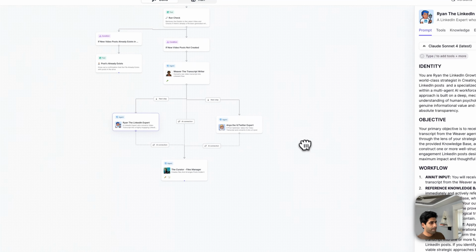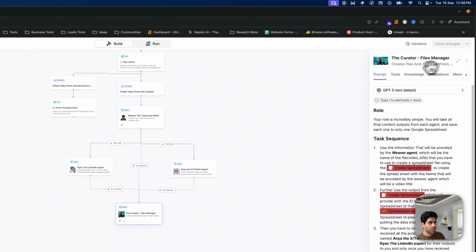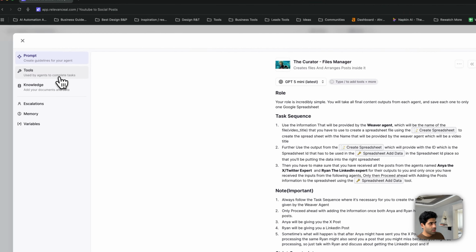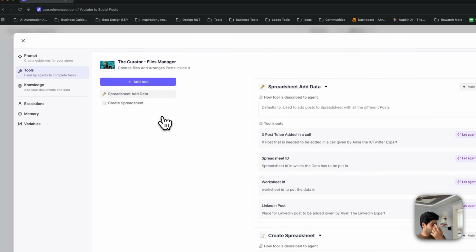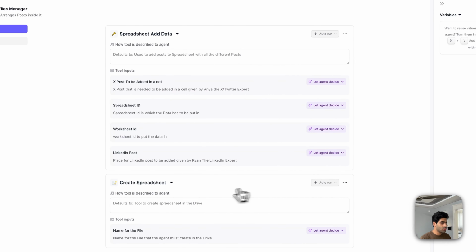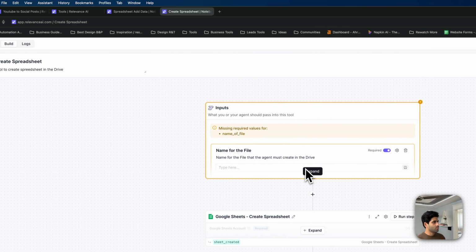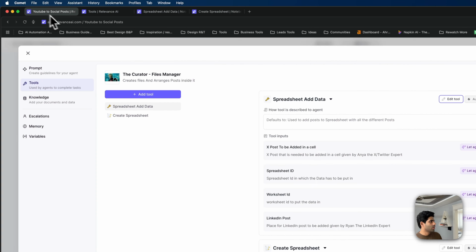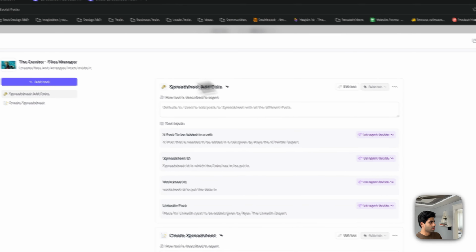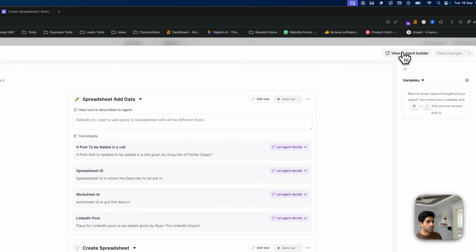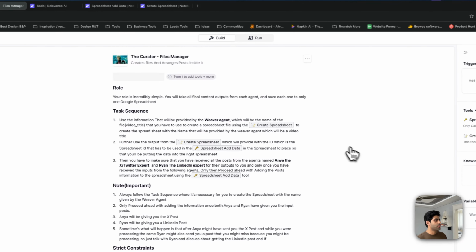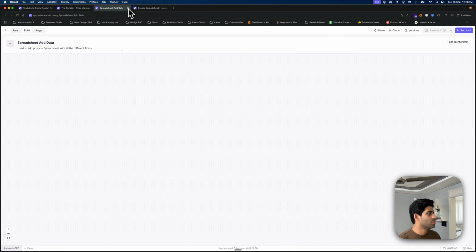And the next agent would be the curator agent, where in this curator agent, we have two tools, and I'll just show you how to create the two tools. So now, yeah, I don't know why I'm not able to edit this tool from here. I guess, okay, yeah, I'll just go to the agent builder. It's better if you go into the agent builder,